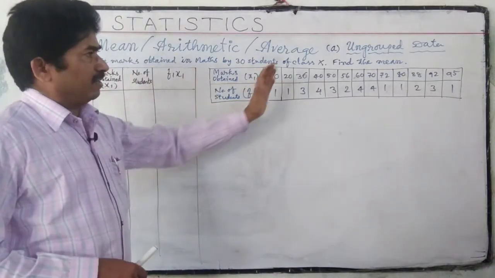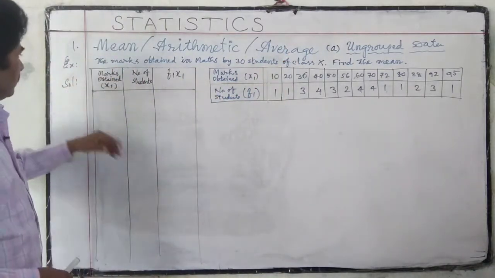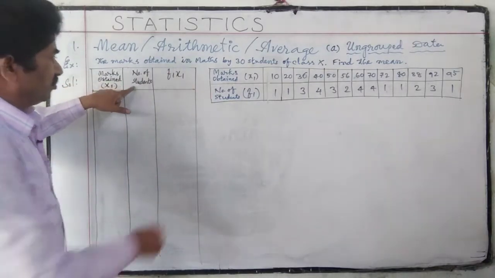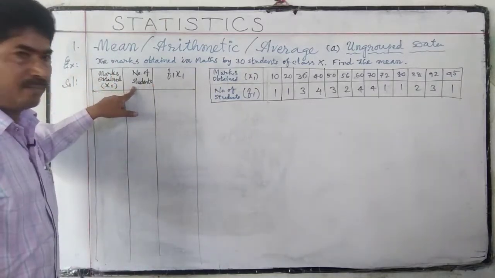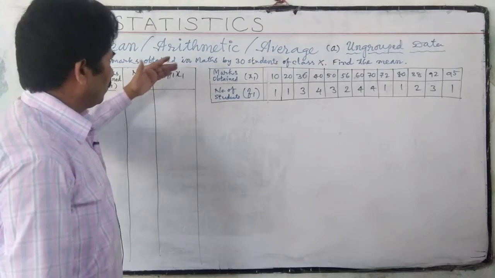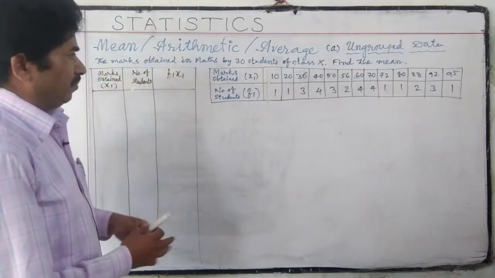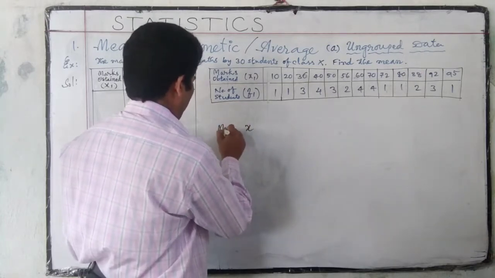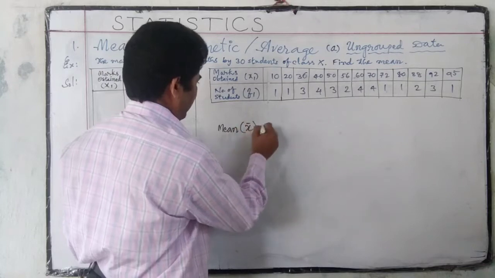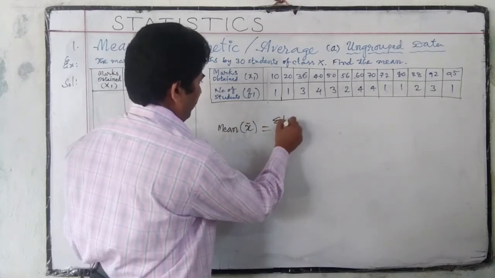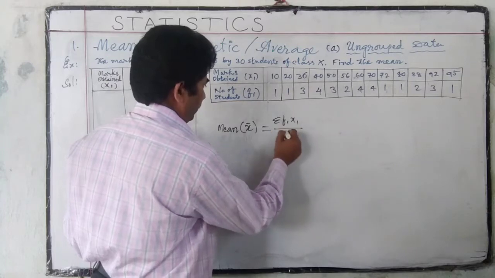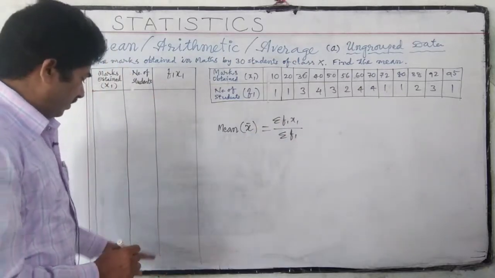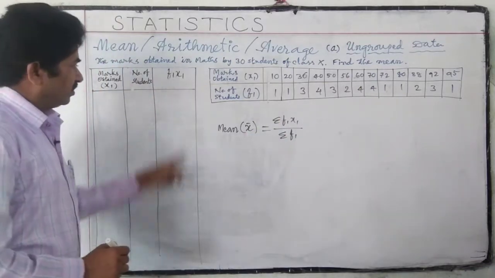To find the mean, we have to prepare the table like this: marks obtained in one column, and number of students also in a column, and we have to find f1 x1, because we have to find mean x bar is equal to sigma f1 x1 by sigma f1. That's why we have to find f1 x1. After that we have to find the summation of this total.